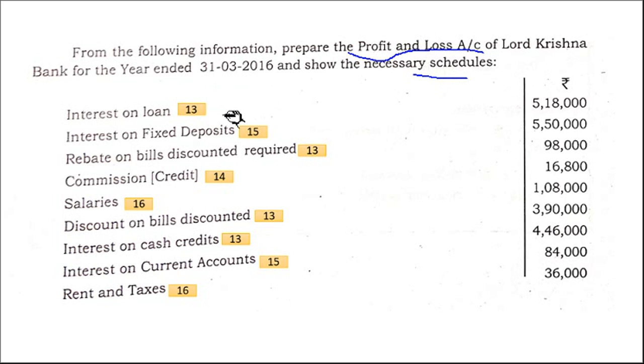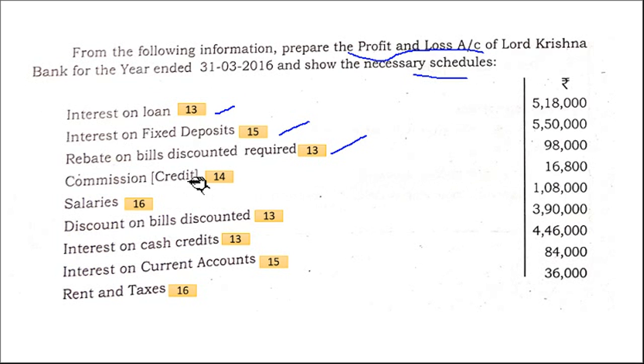Interest on loan, interest earned, 13. Okay, so this they don't give. I have written it. You should be able to identify which item comes where. Interest on fixed deposits, 15, interest expended. Rebate on bills discounted, rebate, 13. We have to deduct.